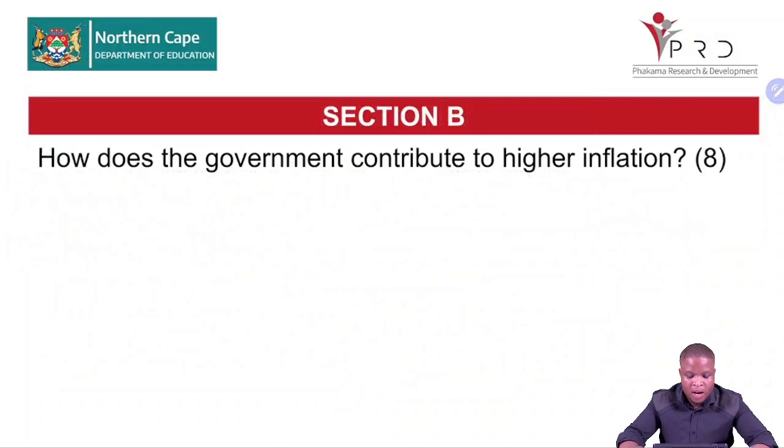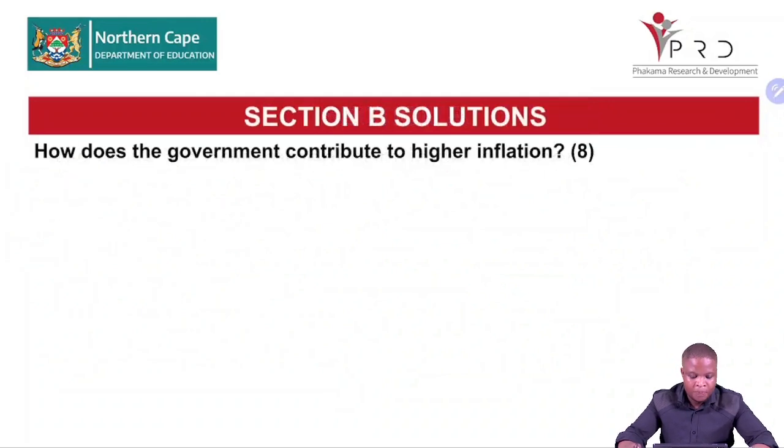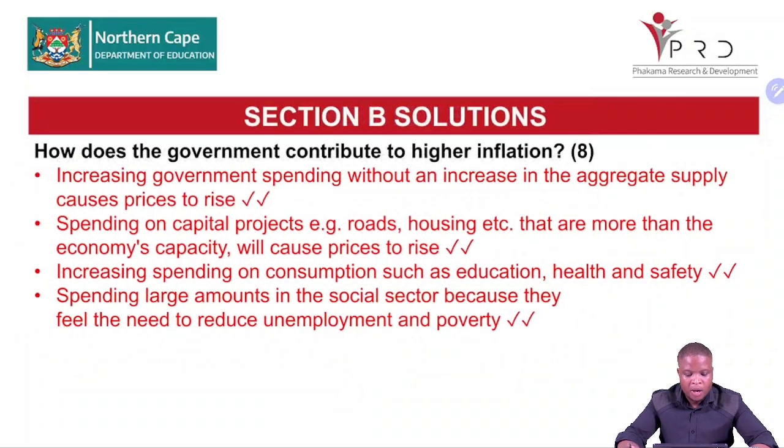Right, the next one: how does the government contribute to high inflation? Government. Remember, there are prices charged by the government. We call those prices that are charged by the government administrative prices. So how do administrative prices result in higher inflation? Right, and besides that, government also taxes, and then we said tax can result in prices being high. Right, let's go through this one together. How does the government contribute to high inflation?